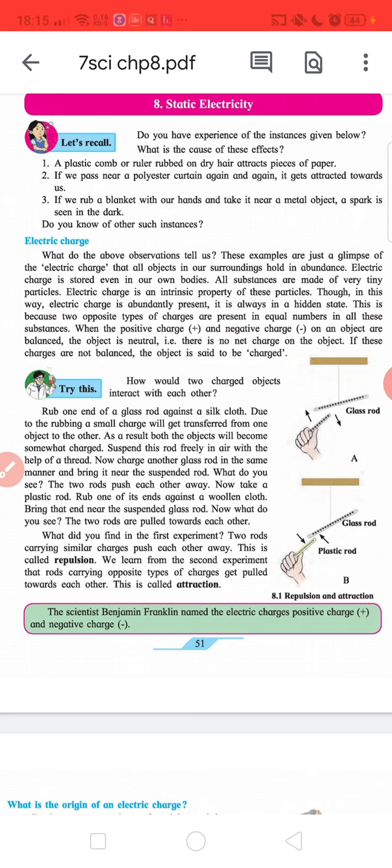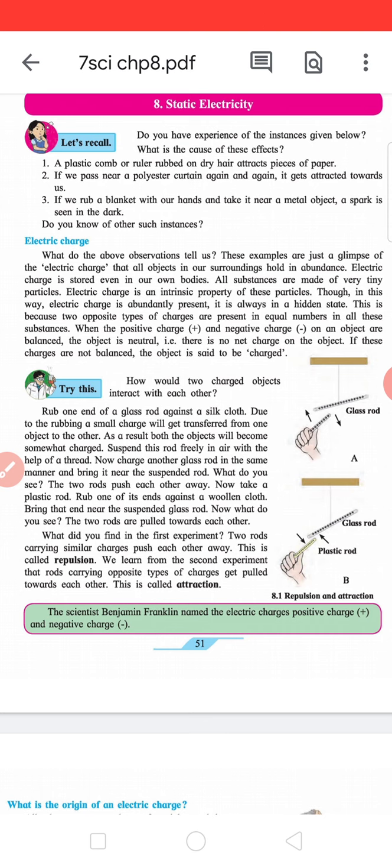1. A plastic comb or ruler rubbed on dry hair attracts pieces of paper. If we pass near a polyester curtain again and again, it gets attracted towards us. If we rub a blanket with our hands and take it near a metal object, a spark is seen in the dark. Do you know of other such instances? Heading: Electric charge.